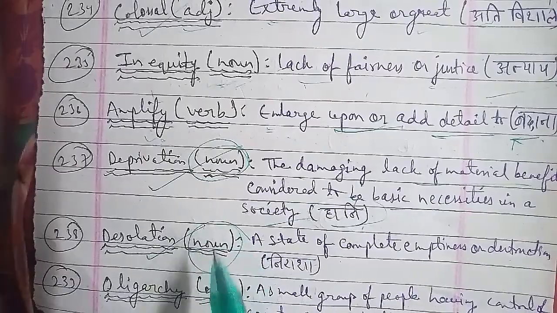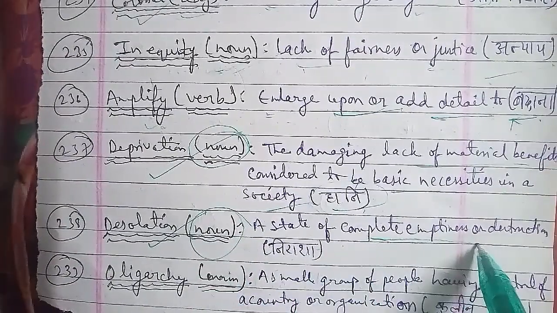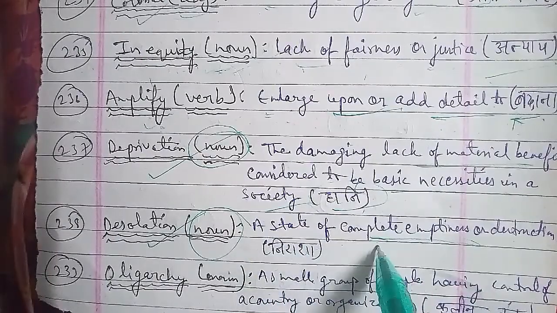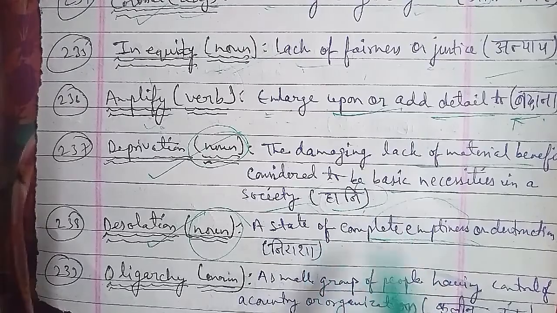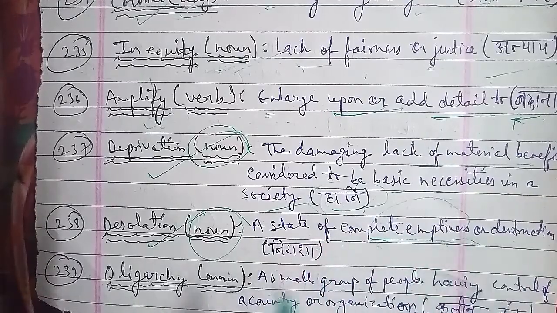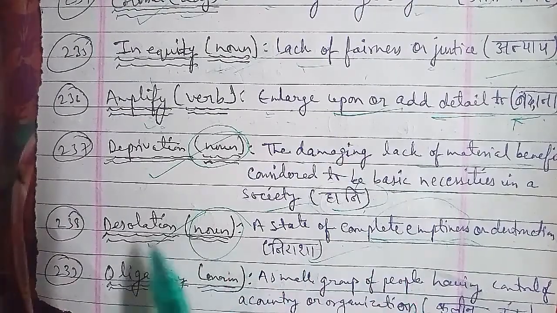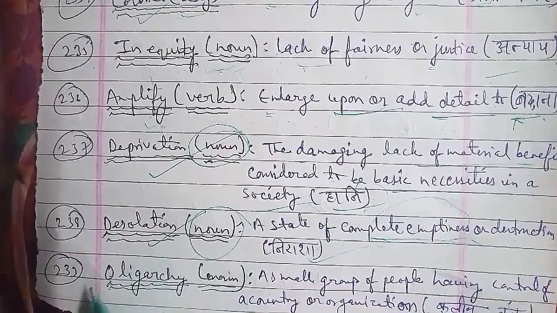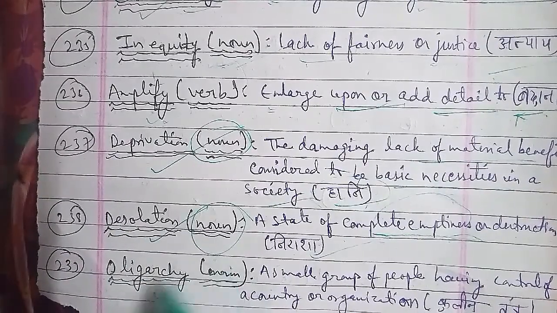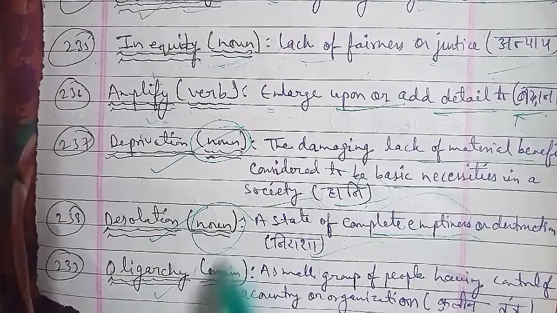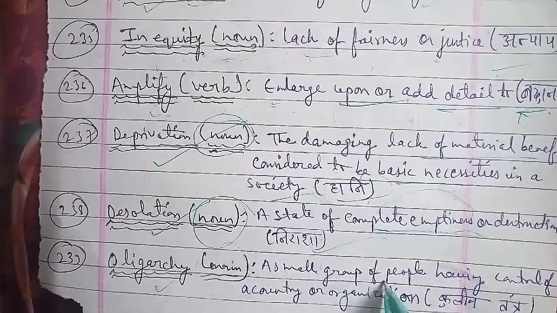The next word we have is 239 word, and that is obligatory. Obligatory is a word that is used as noun, and the meaning of obligatory is a small group of people having control a country or organization, जिसे हम हिंदी में कहते हैं कुलीन तंत्र. कुलीन तंत्र इन हिंदी दैट एक स्मॉल नंबर ऑफ ग्रुप्स होंगे, नंबर ऑफ पीपल के ग्रुप होंगे जो कि आपको कंट्रोल कर रहे हैं पूरी पूरी कंट्री पे, पूरे पूरे ऑर्गेनाइजेशन पे, then we can use the word for those, that is oligarchy.